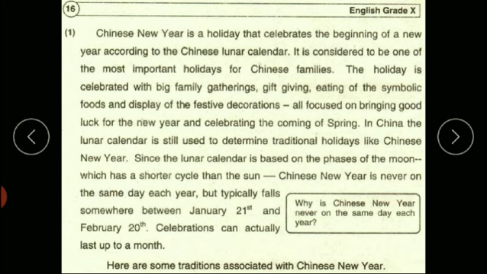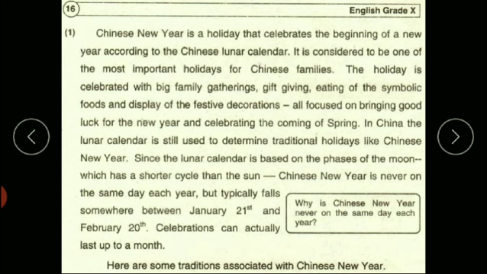And how do they celebrate it? By having the family gathering, by giving gifts and eating different kinds of dishes, and they also decorate their houses as well. And what is the purpose of doing all such things, like having the family gatherings, giving gifts, eating different kinds of dishes and decorating the houses? They simply want to welcome the new year so that they could get the happiness, pleasure and success.